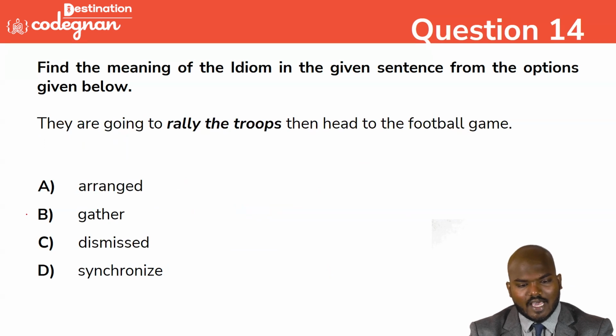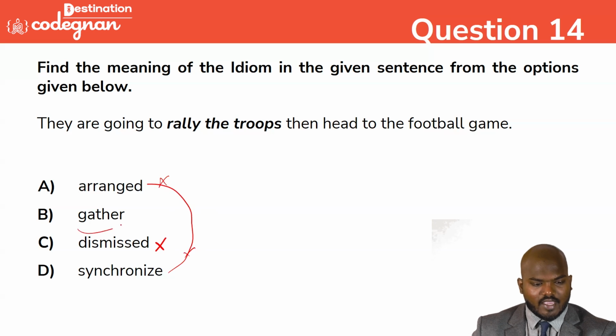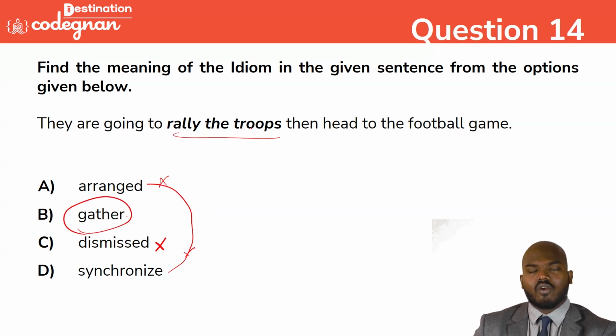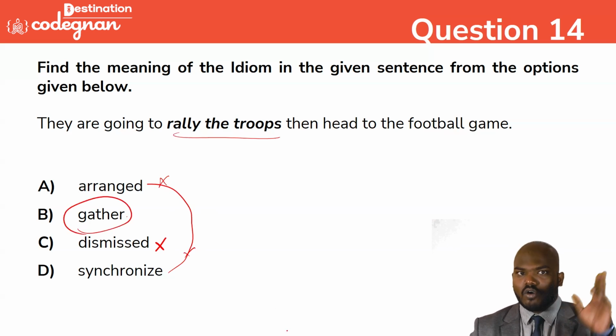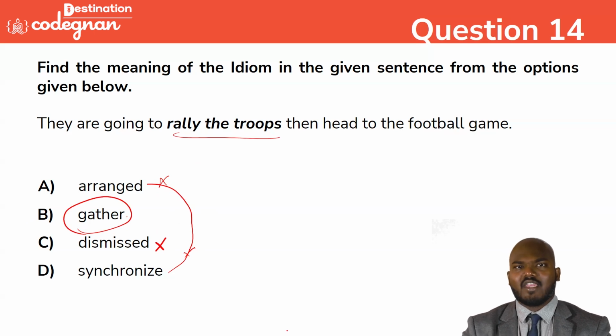Rally the troops means arranged, or gathered, or dismissed, or synchronized. Synchronize means arrangement, so both of them are same, but both of them are wrong. Obviously, gather is the correct answer. Rally the troops: they are going to gather the people and then go to the football game. This is very important, and you can use it in various places: rally the troops, rally the people. So rally means gather the people. That's what it means.